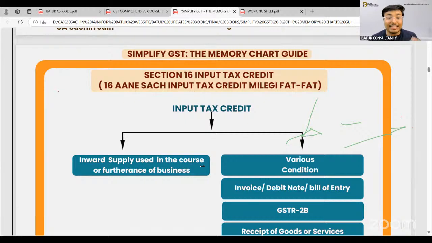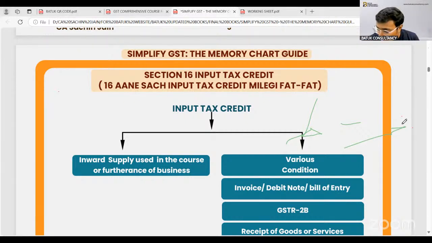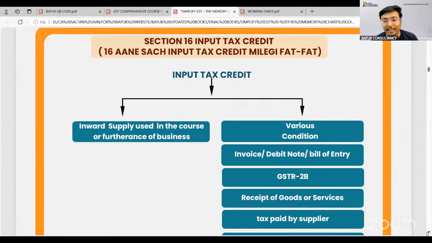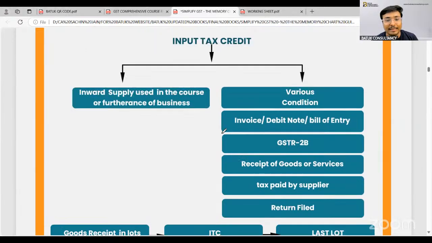Okay. Now, section number 16, input tax credit. As we all know, this section number 16 is the heart of GST, because this section is saying that if you want to claim the input tax credit, then the particular goods or services you should use in the course or furtherance of business. So the first condition is that you should use it in the course or furtherance of business.